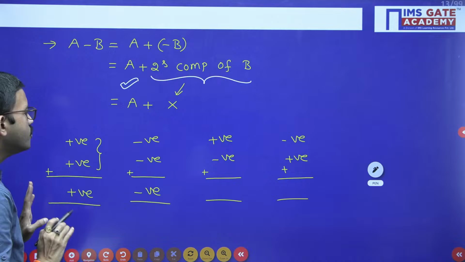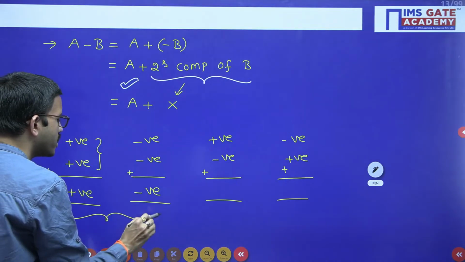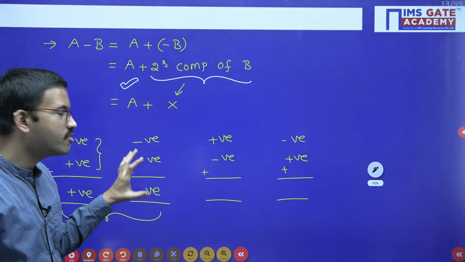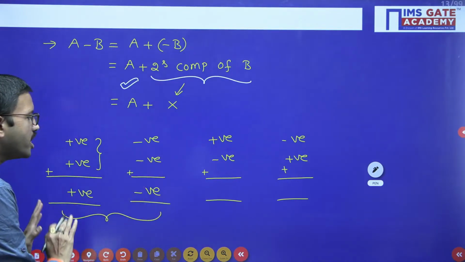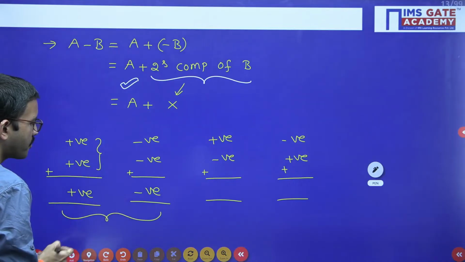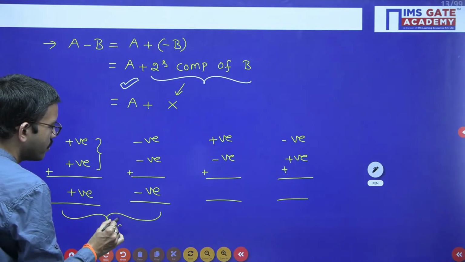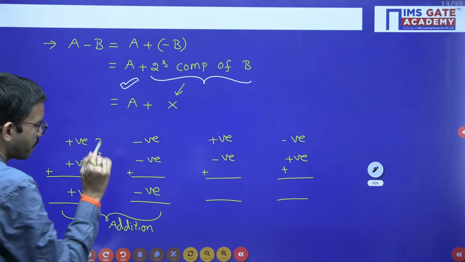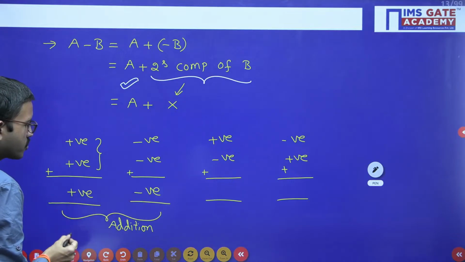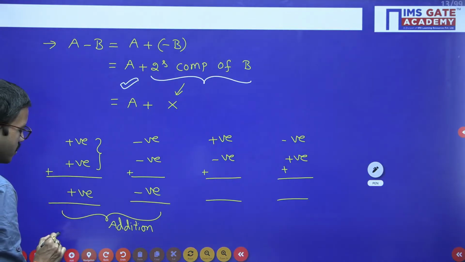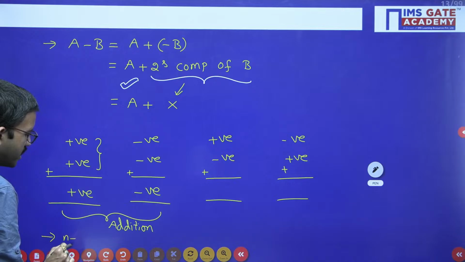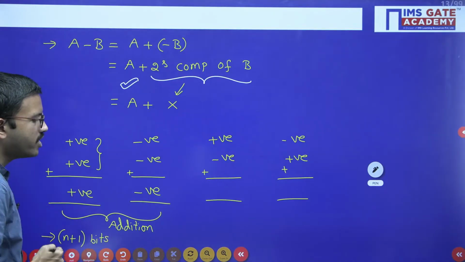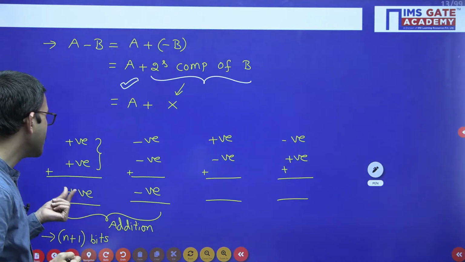Now if you observe carefully, in these two cases here I am performing addition of two positive numbers, here I am performing addition of two negative numbers, right? Actually I am performing addition operation here. So in these two cases I am performing addition operation, addition of two positive or two negative. So if you are having individually n bits, the resultant sum, in order to represent, at most we require n plus 1 bits, in order to take care about the sign bit.